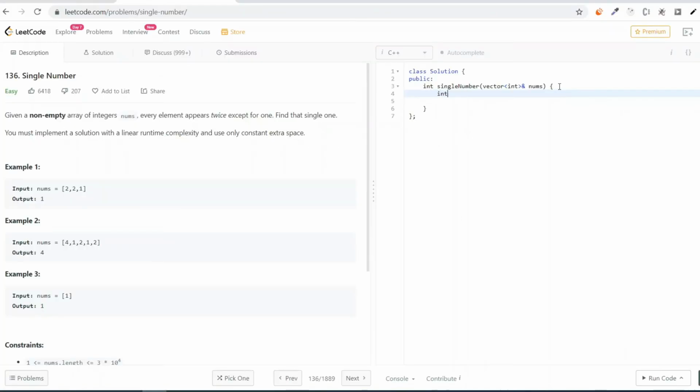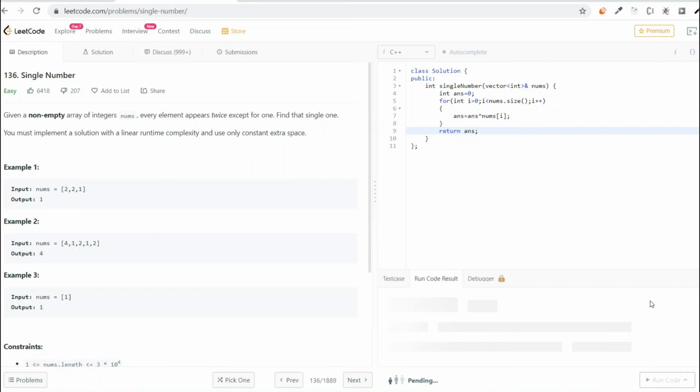So first I use a for loop and just quickly XOR all the elements of the array. To apply an XOR in coding, we use the caret symbol between the elements. I store the result of the XOR operations in the variable answer, and then I simply return the answer. So let's just run the code.